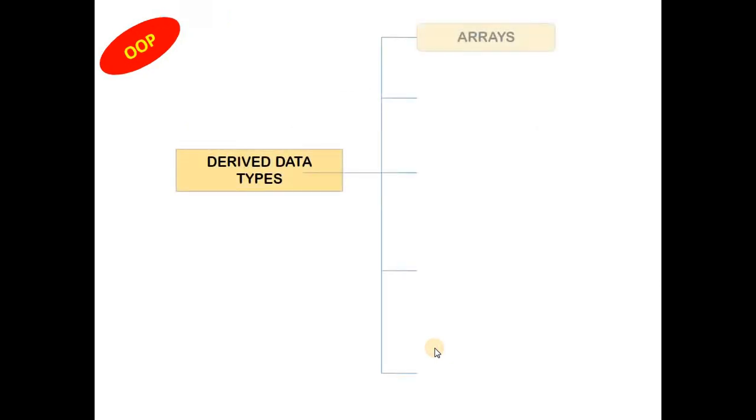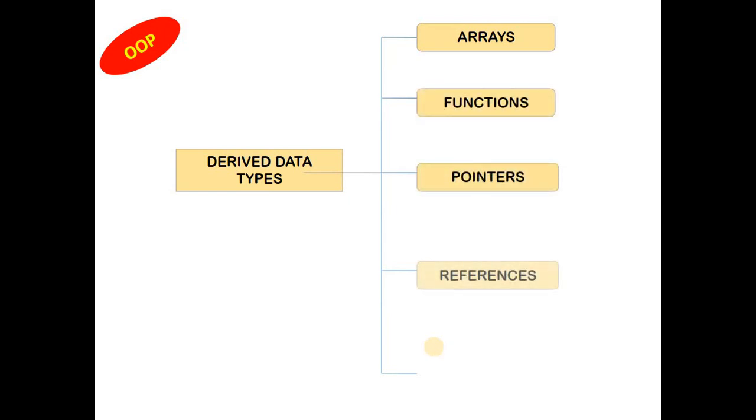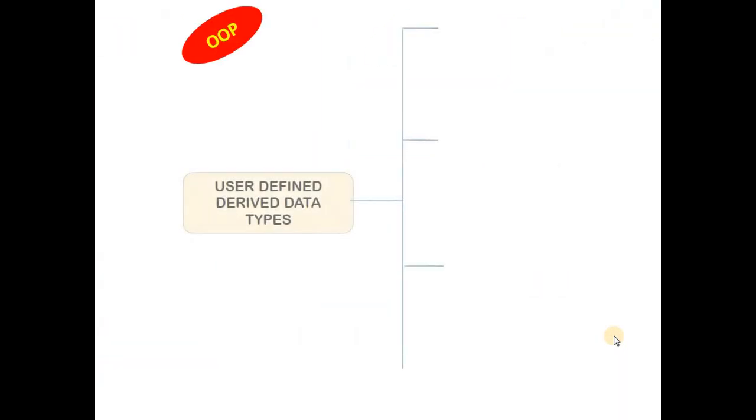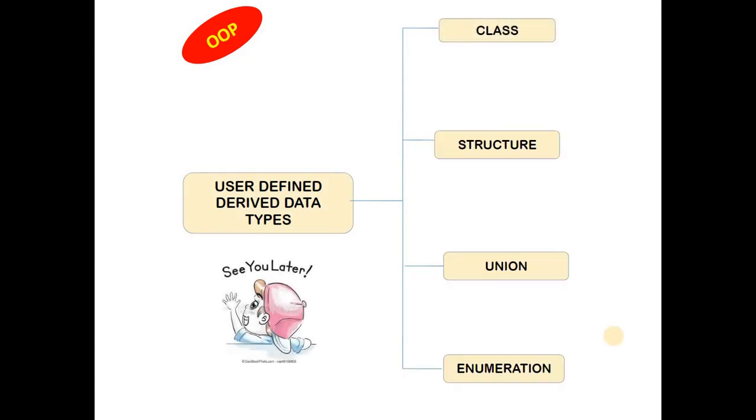Next, in the coming video, we are going to see different data types, derived data types, which make use of the composed fundamental data types. These data types are arrays, functions, pointers, references and constants. So we will see these in later videos. After that we have user defined data types also, which are class, structure, union and enumeration. Dear friends, we will explore these topics in the coming videos.